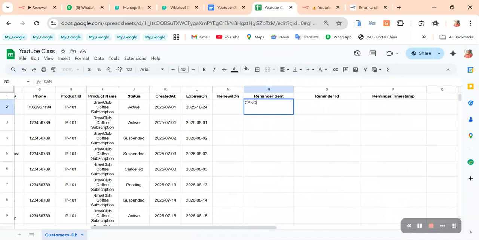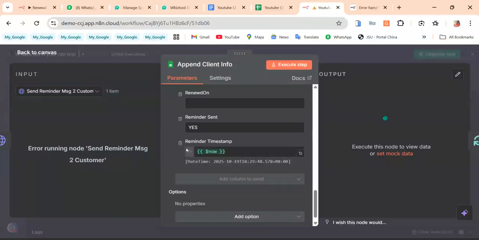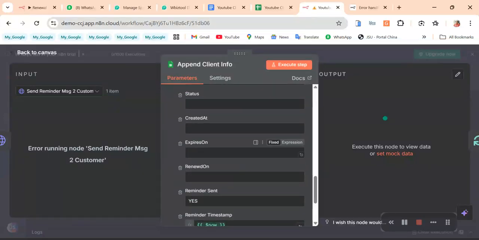So when we cancel it, because when it is not cancelled, it will continue to send even after the 5 days. You don't want that scenario where it will be sending after the 5 days. After the 5 days have elapsed and the product has been suspended or cancelled for the customer, you don't need to send the customer a reminder again. Or if you want to send more, you can put more and also cancel it. But you must make sure that you cancel it. You can't be sending the messages all the days of the customer's life, even when he has renewed. So you have to find a time to cancel. So we have two values: sent, that is yes, and the time that it was sent. You add the time because the other second route is going to check those.